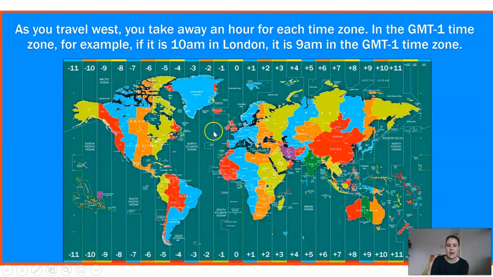If you're going to travel west, which is in this direction, you're going to be taking away an hour each time. So if you're in the GMT -1 zone, for example, and it's 10 a.m. here in London, that means that any of the countries that appear in the -1 GMT time zone will be an hour behind. Therefore, they will be 9 o'clock in the morning.